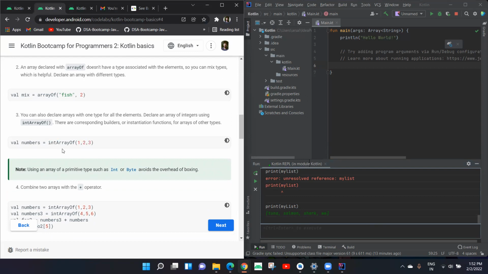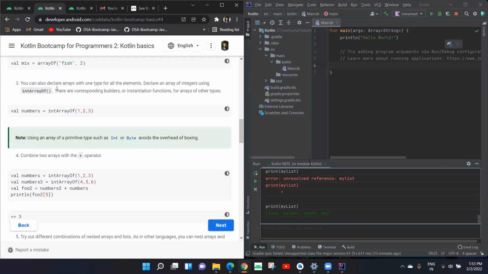So these are the functionalities that are provided to us by Kotlin. For example, in older languages like Java, there was no functionality of creating an array that stores both a string and an integer. So these are some additional features that have been added in Kotlin.